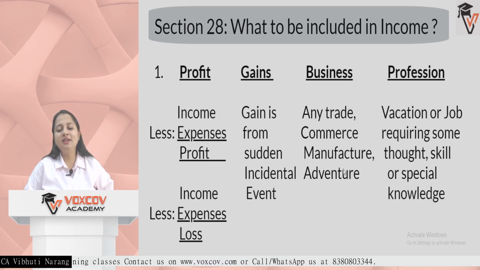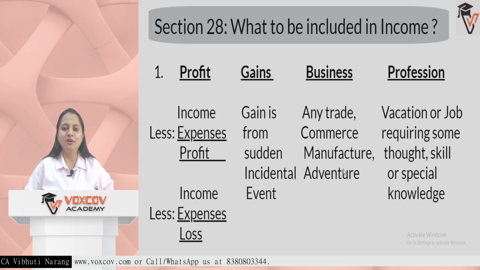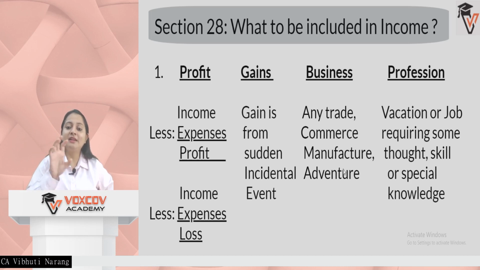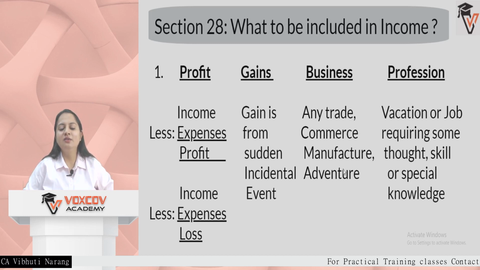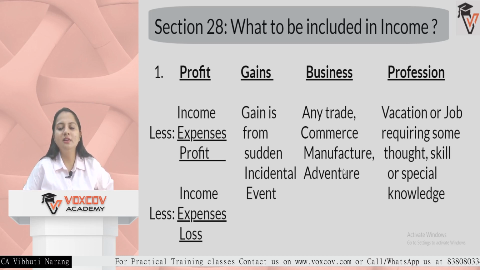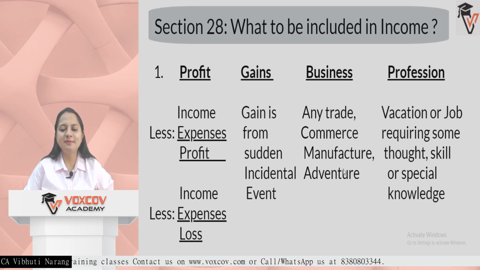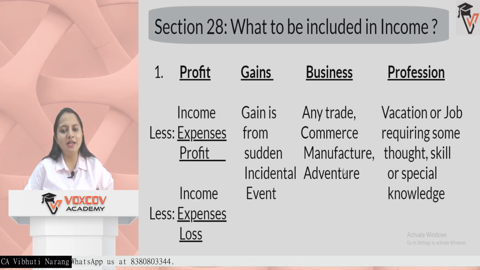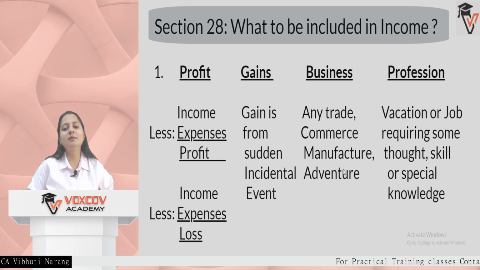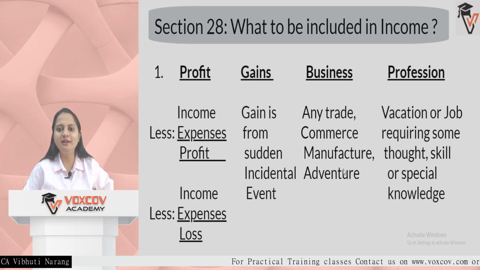Gains is anything which you are earning incidentally from your business or profession. Profit is from your regular business, and gain is something extra you earn because you are having that business. For example, you have purchased something and you have received a discount, so that discount is your income. So it's an unexpected or incidental gain from your business. For example, I being a CA write something for a website and I'm earning from that as an author. In that case it will be an incidental income apart from my teaching or practice income.